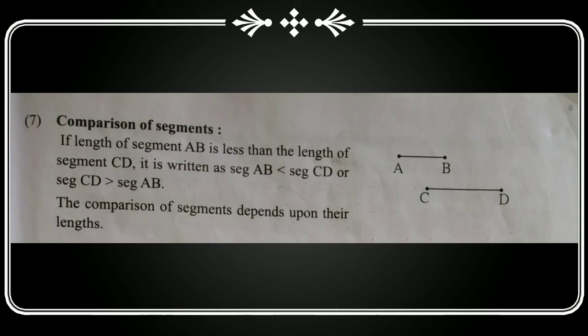Comparison of segment. If the length of segment AB is less than the length of segment CD, then it is written as segment AB is less than segment CD or segment CD is greater than segment AB. That we have to say comparison between the two segments.